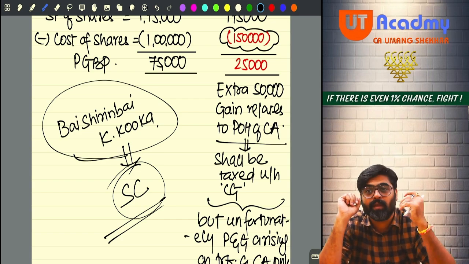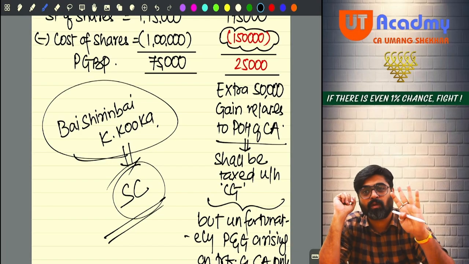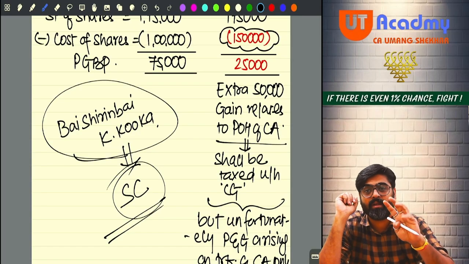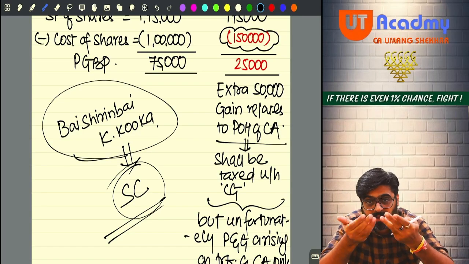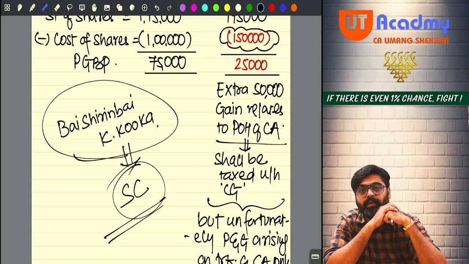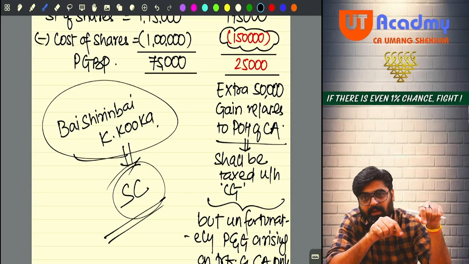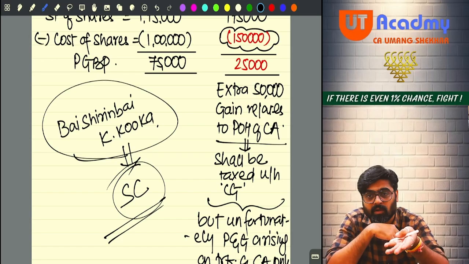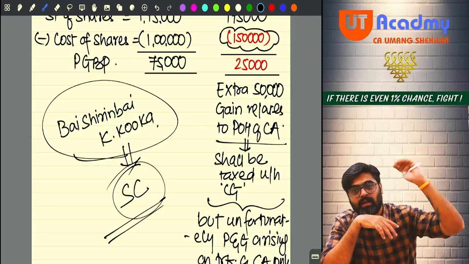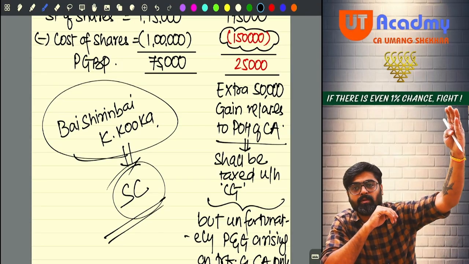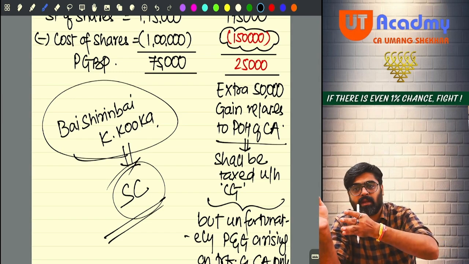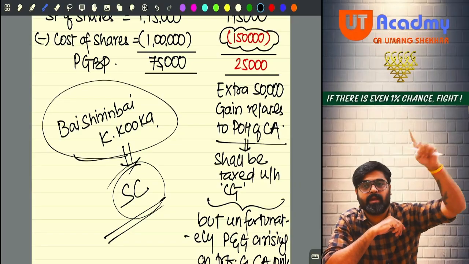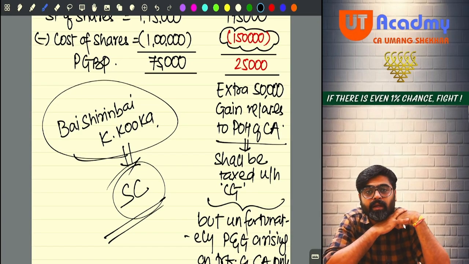So 45(2) came into existence, and under section 45(2) they said that the gain arising on conversion of capital asset into stock in trade, gain arising at the time of conversion, will also be charged under the head capital gains. But it will not be charged in the year of conversion, in the year of transfer. Rather, it will be charged when it is realized. When will it be realized? When the stock in trade is sold. That time only the gain for the period of holding of the capital asset and the gain for the period of holding of the stock in trade, the entire gain will be realized, no? When the stock in trade is sold.